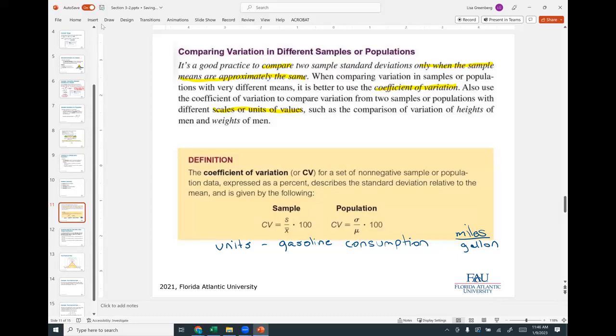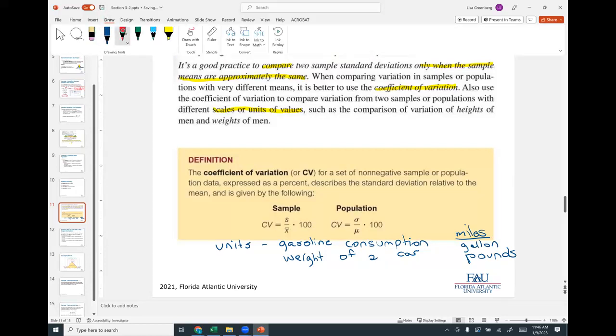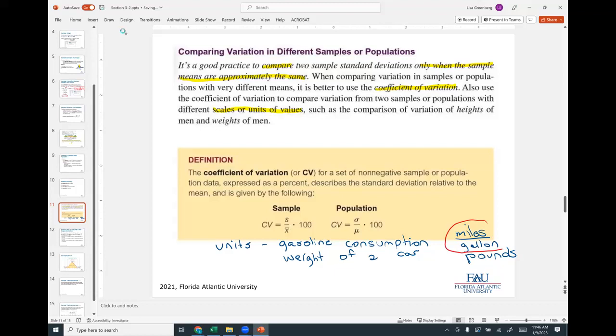The units for weight of a car, maybe it's pounds, right? Depends on how you measure it. So these are called units. Miles per gallon is units, pounds is units.